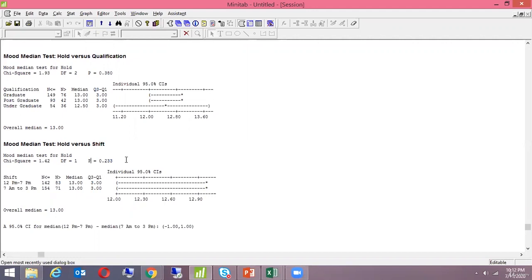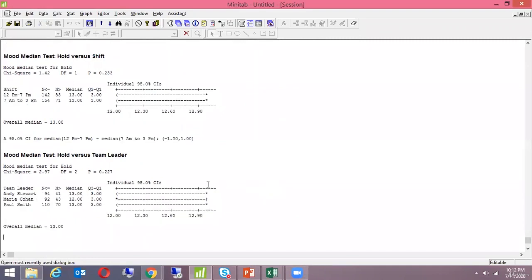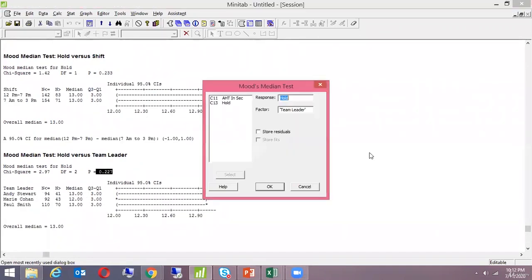P-value here again is 0.233, so it is not significant. What about serving team the lead? I think p-value is 0.227. This data, I have to play with some data. Okay, let me do it in case I do not get it.